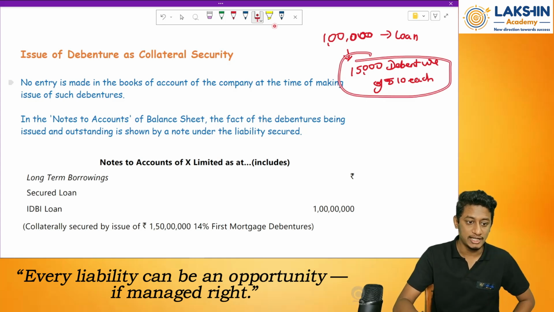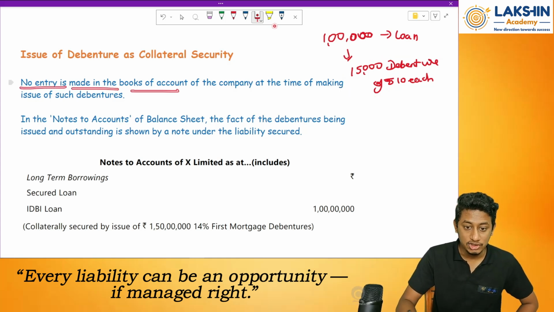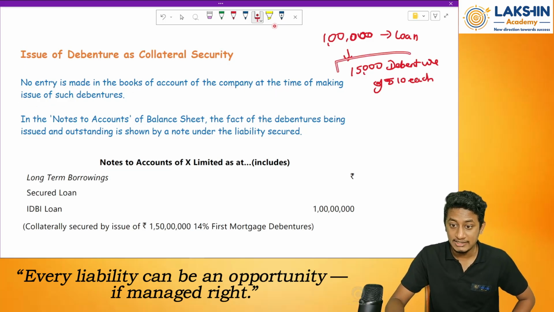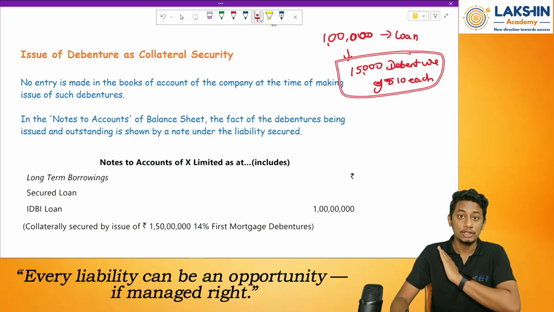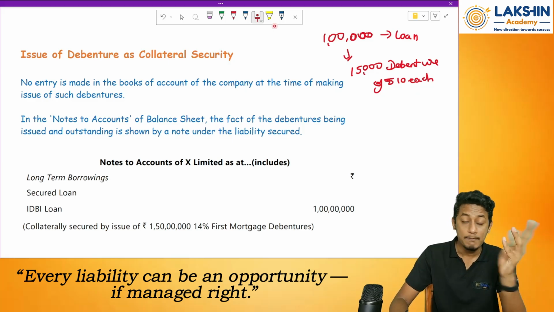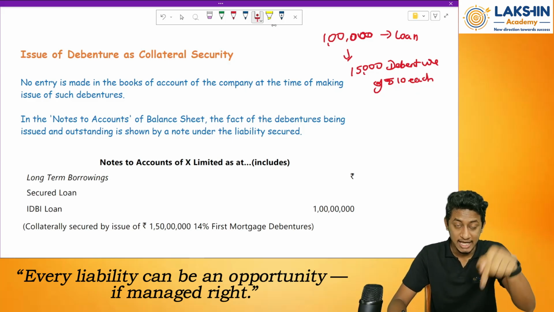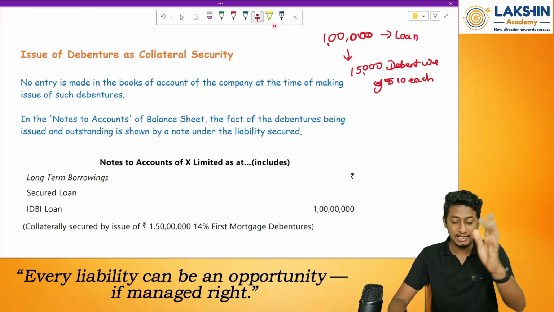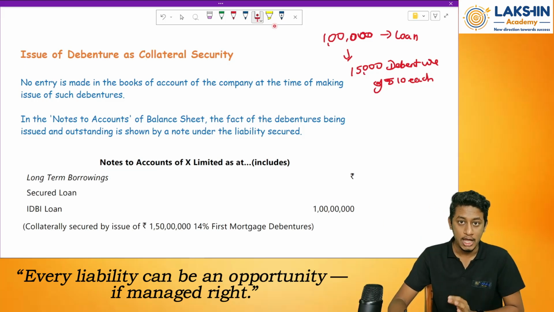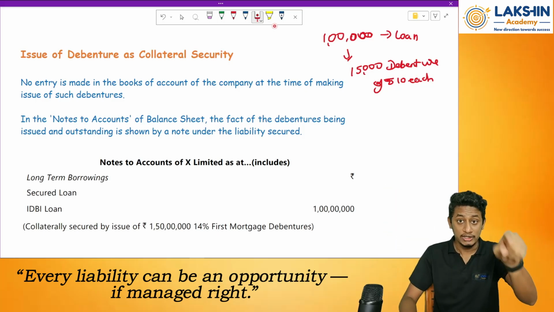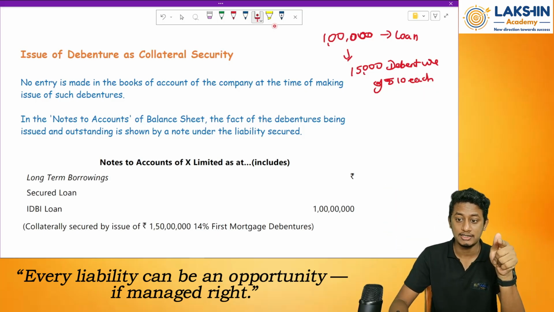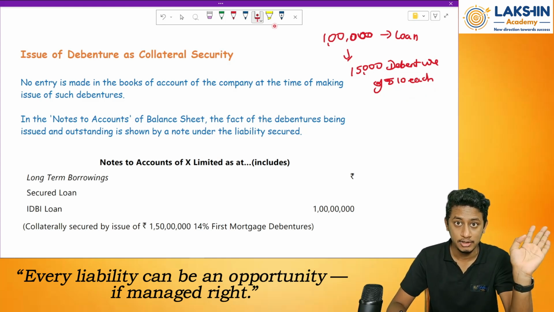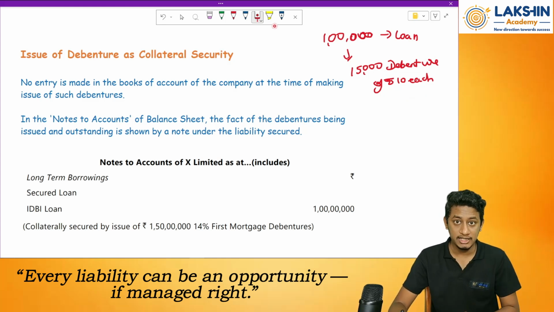So look at the theory. No entry is made in the books of accounts of the company at the time of making the issue of such debentures. So whenever I say to the bank that I will issue you the debentures, no entry needs to be passed. Why? Because I am not issuing debentures at the same point when I take the loan. When will I issue debentures? Whenever during the repayment time, let's say after 5 years, I have to pay back the loan and I say I don't have the money. In that case I have to issue the debentures now. So till that date I will not issue any debentures. But I need to tell people that I might issue debentures.